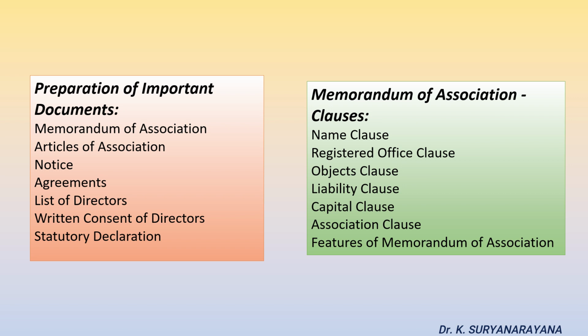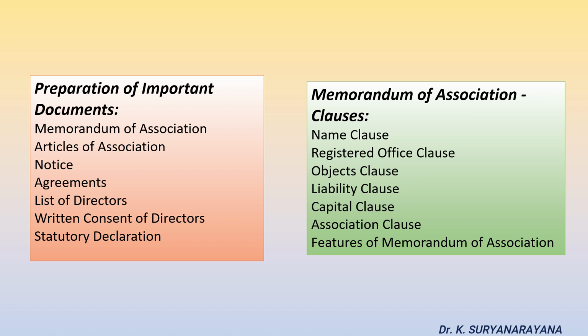It also provides detailed information to the shareholder, how their money will be utilized by the company and the extent of their liability, limited by shares or limited by guarantee. Contents of Memorandum of Association. We have around 6 contents or 6 clauses. First one is the name clause, second is the registered office clause, third is the objects clause, then the liability clause, and the capital and association or subscription clause.